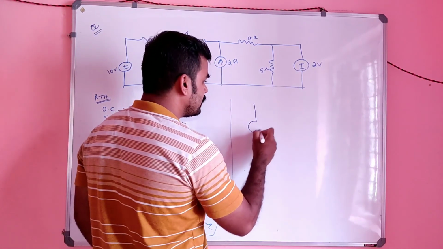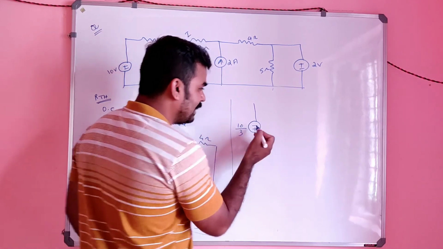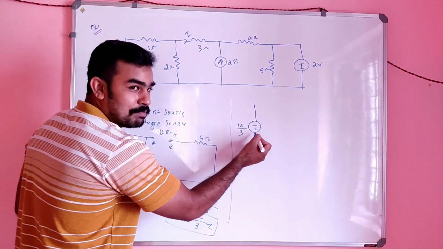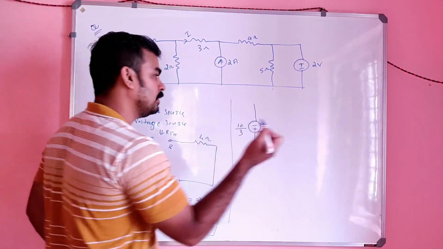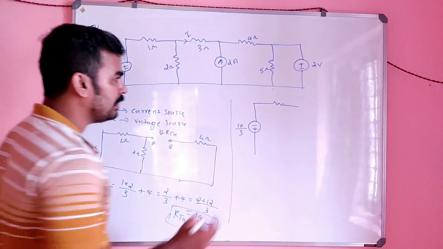So I can represent my circuit as 10 by 3. See, the polarity changed, no? Minus plus. That is why 10 by 3, in series with what? 14 by 3.